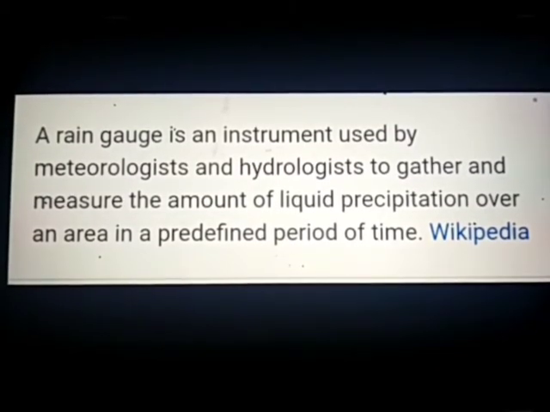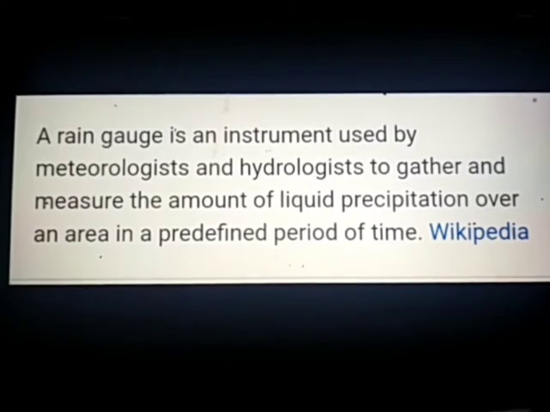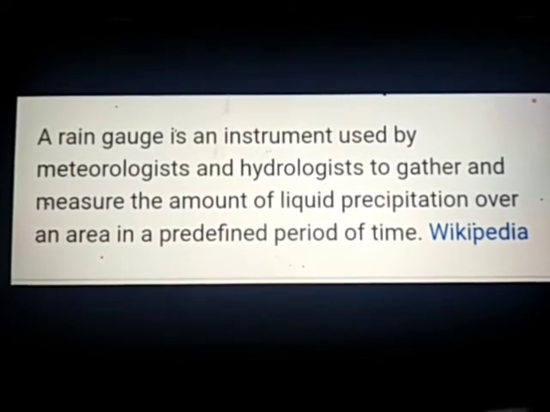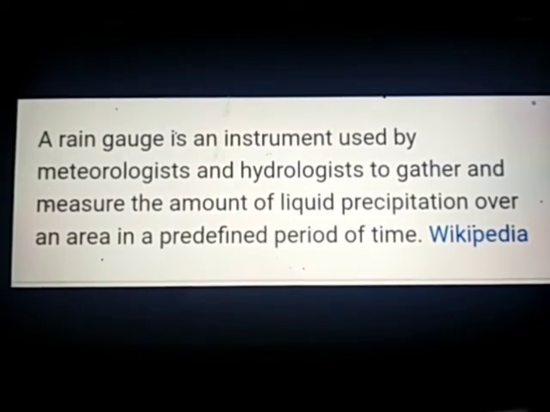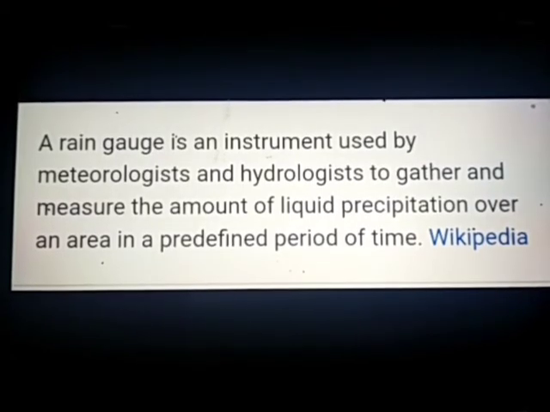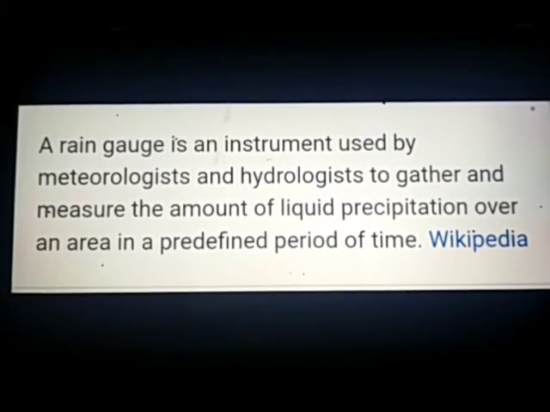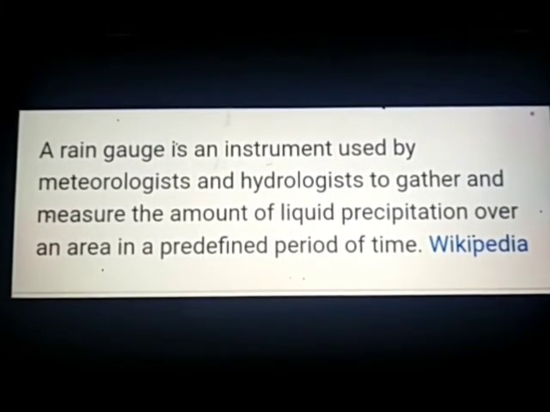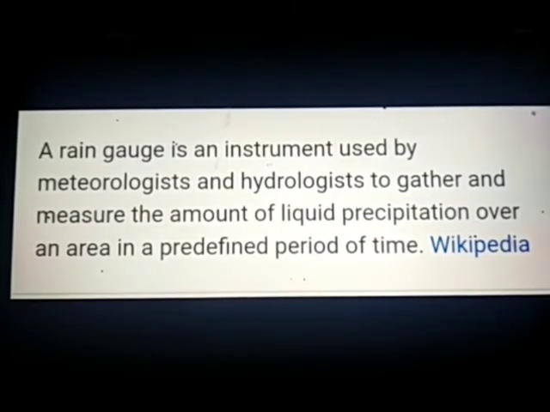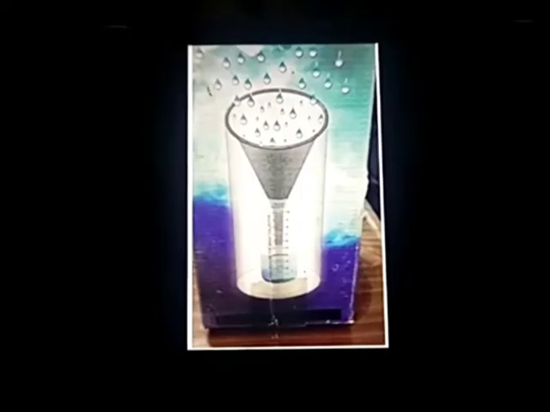Next is a rain gauge. A rain gauge is an instrument used by meteorologists and hydrologists to measure the amount of liquid precipitation over an area in a predefined period of time. I am showing you some images of a rain gauge.